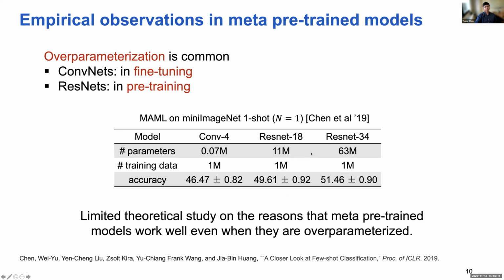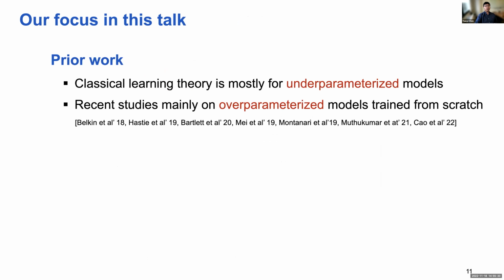So the message here is that in practice, overparameterized models can generalize, but in theory, they do not generalize well. So there is a contradiction between the conventional understanding of statistical learning theory and what we observe in practice. Given the classical results in underparameterized settings of statistical learning and the recent advances for generalization of overparameterized models, we are not the first to study the generalization of overparameterized models.